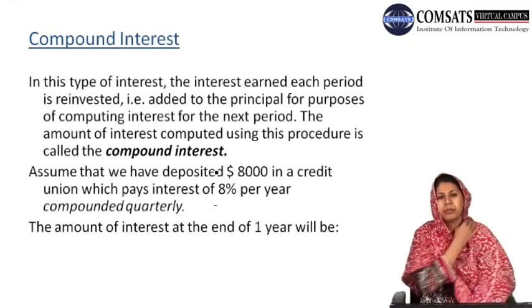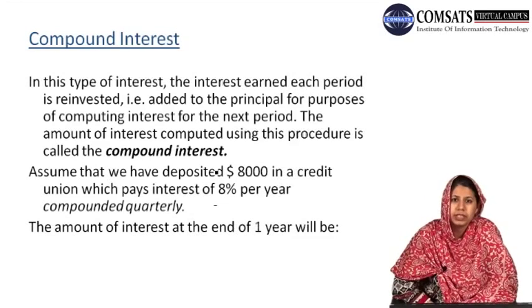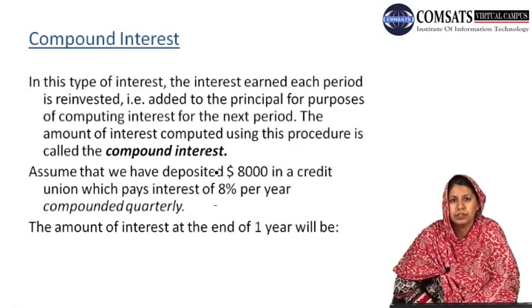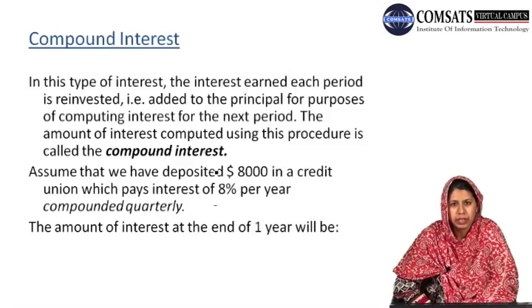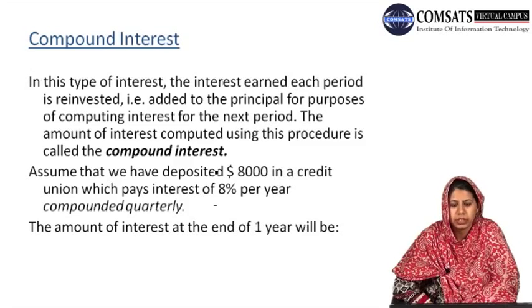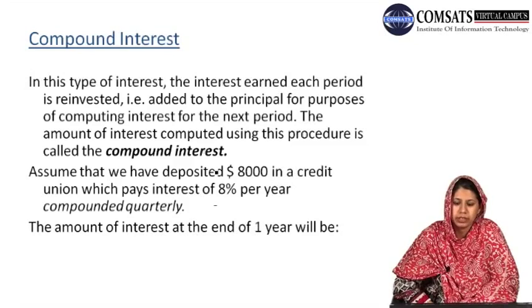Next we come to the compound interest. We have already studied compound interest in chapter 7 as an application of exponential functions. Here we recall again what we mean by compound interest. In compound interest, the interest earned each period is reinvested, that is, added to the principal for purposes of computing interest for the next period.